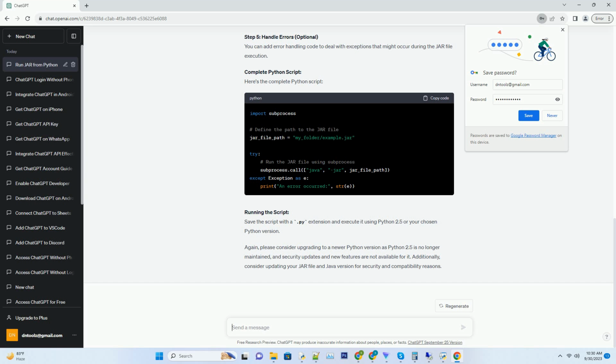Step 2. Import the subprocess module. In your Python script, you need to import the subprocess module to run external commands, including running the jar file.